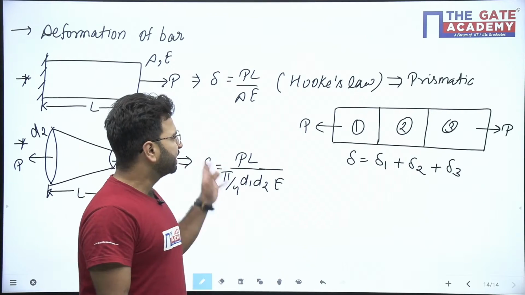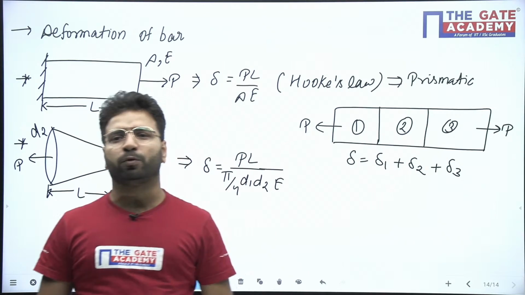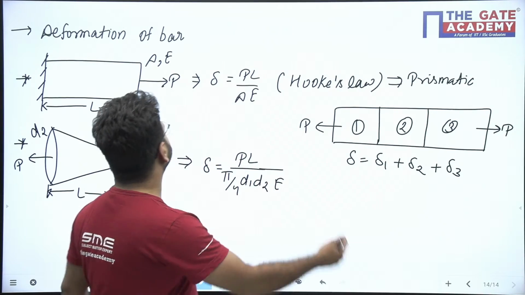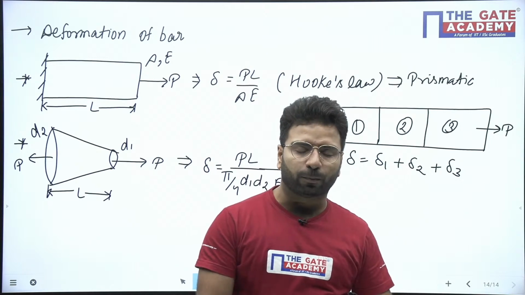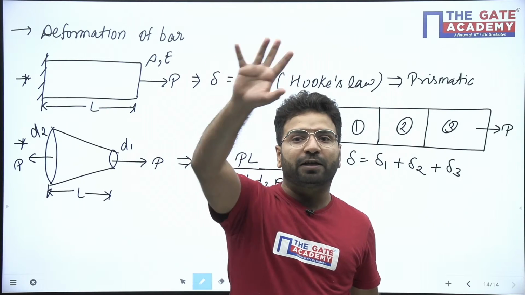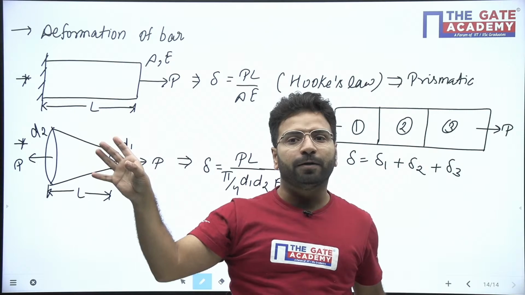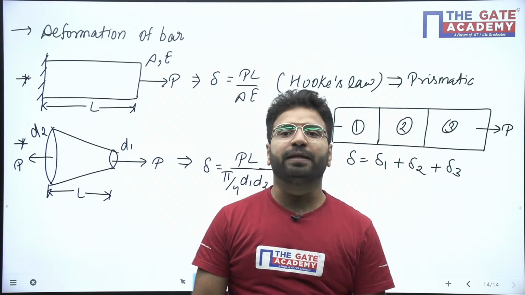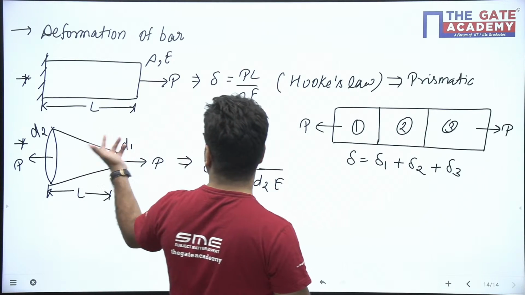Whatever number of bars are given to you, just apply the method of superposition. Why are you applying the method of superposition? Because delta and P are linearly proportional. We cannot apply the method of superposition blindly anywhere. Only if the relationship between delta and the quantity is linear can you apply the method of superposition. Other than that, you cannot apply it. So this is the question of deformation of the bar.